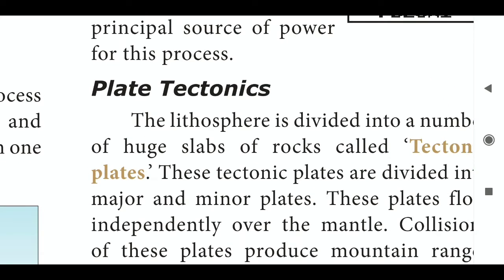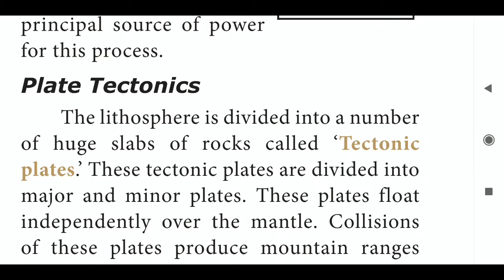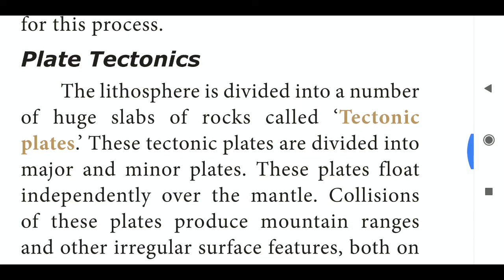Here, what is a tectonic plate? The lithosphere is divided into a number of huge slabs of rock called tectonic plates. These plates are mainly divided into two parts, major and minor plates. These plates float independently over the mantle.